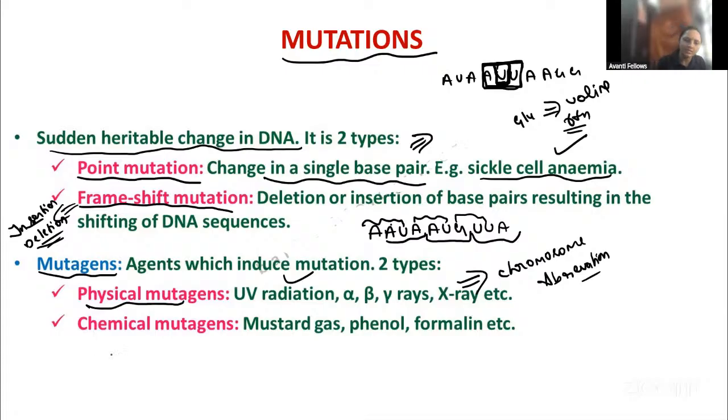Then chemical mutagens. Girls, many of you use chemical cosmetics and all those things, right? Due to that also we can get cancer. That is also going to cause mutation. Remember, not all cosmetics, but some have chemicals that cause it. The chemical mutagens are mustard gas, phenol, and formalin. Remember the examples.